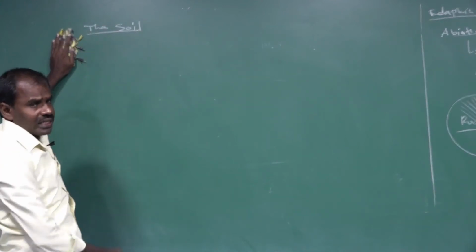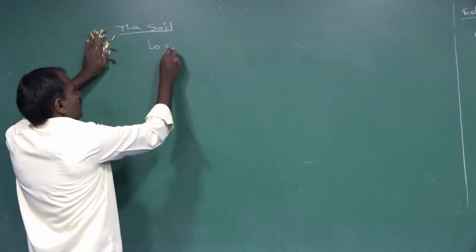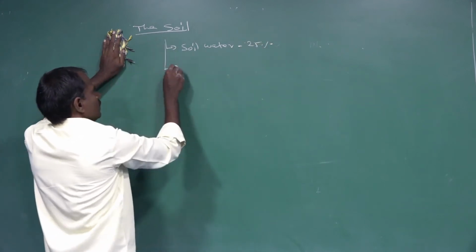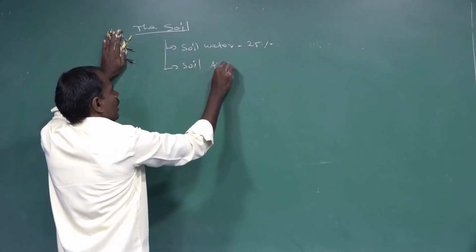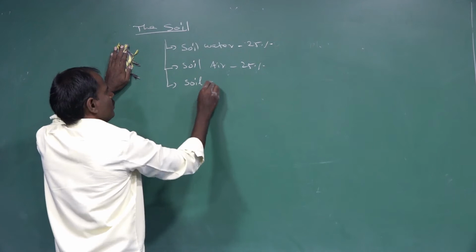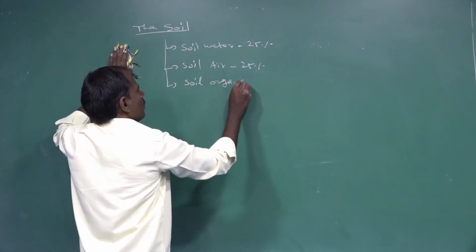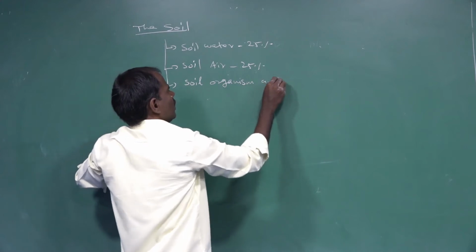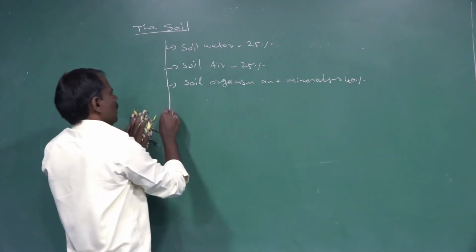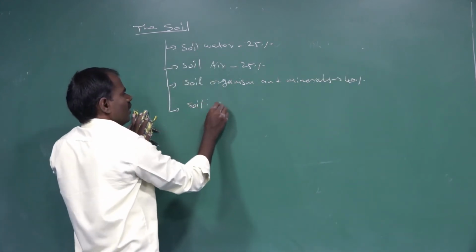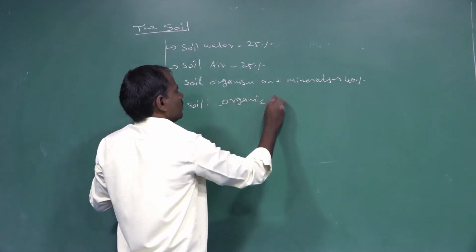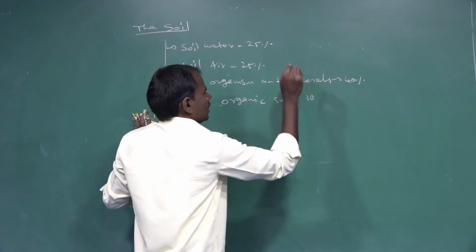Next is soil composition. The soil contains soil water 25%, soil air 25%, soil organisms and minerals 40%, and soil organic substances 10%.